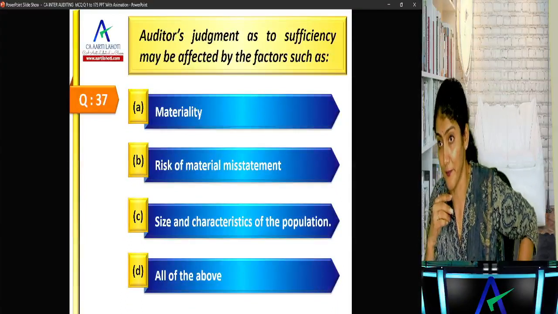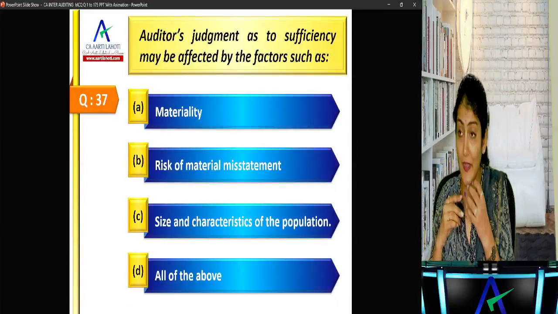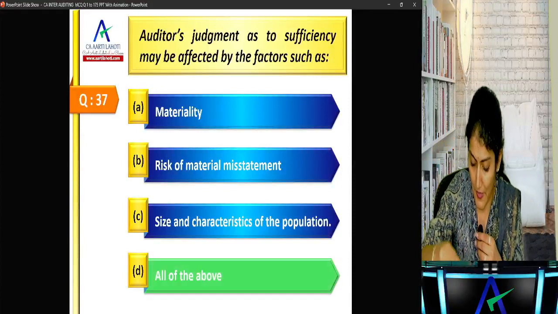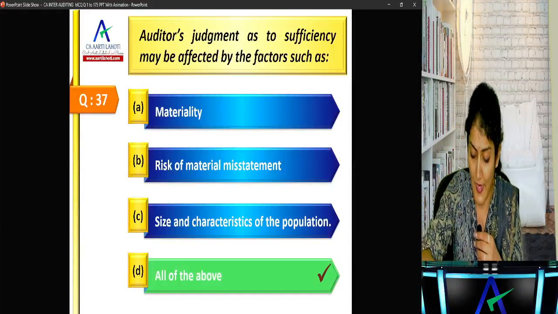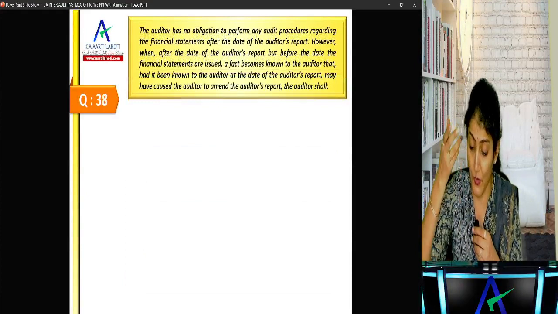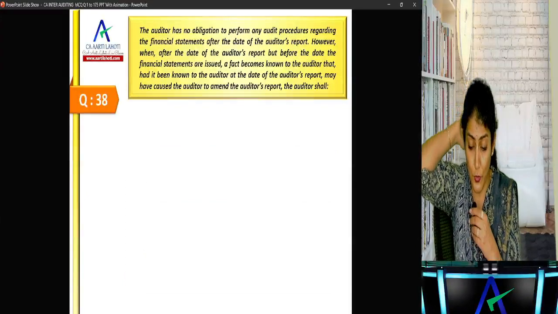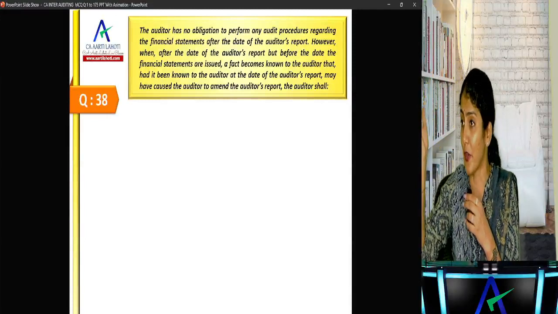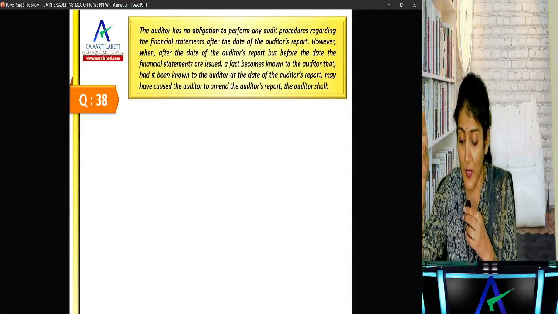Sufficiency, quantity, all of the above. We had studied sufficiency of audit evidence affected by MRS: materiality, RMM, and the size and characteristics of the population. The auditor has no obligation to perform any audit procedure regarding the financial statements after the date of the audit report. So SA 560, subsequent events.